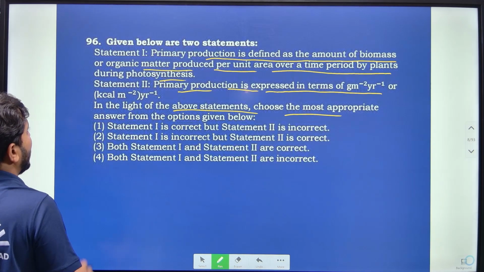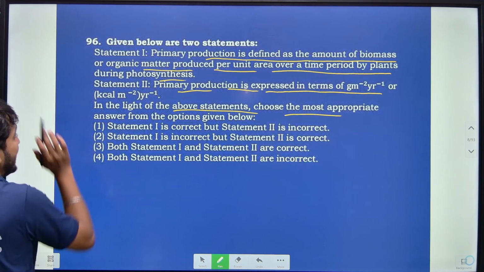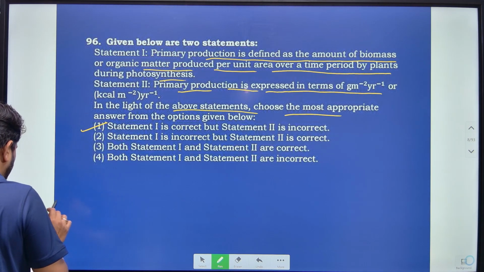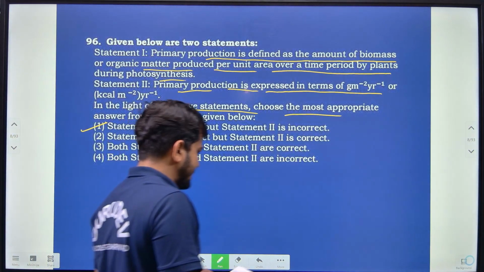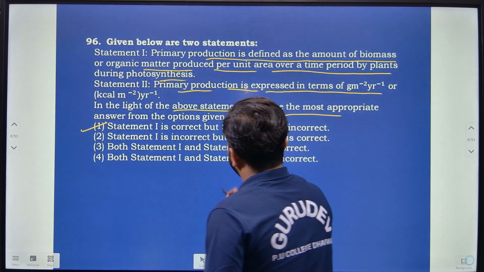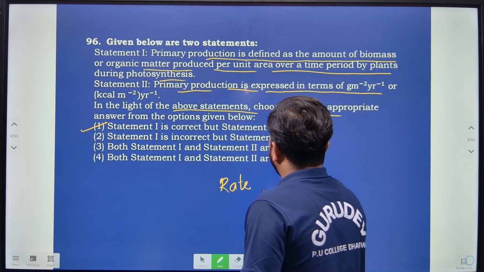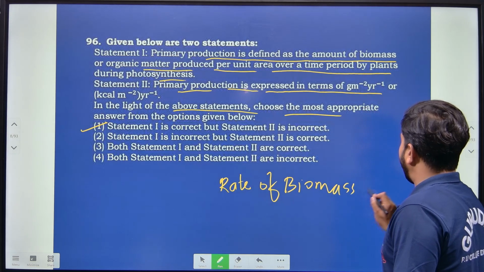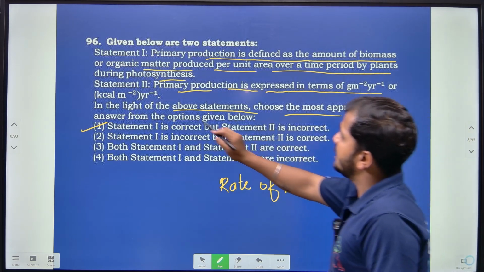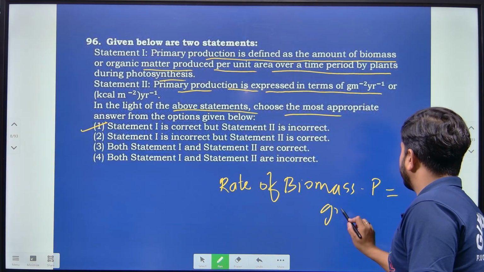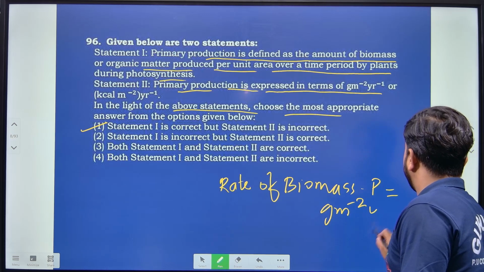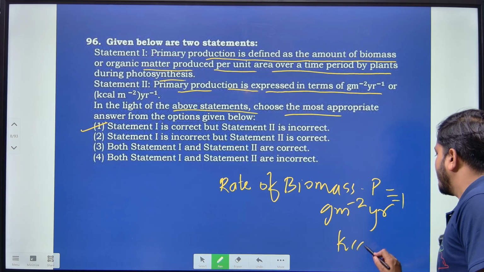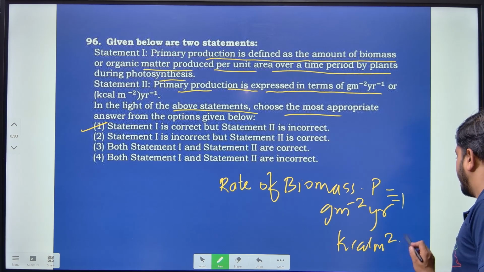So based on that, if I consider statement 1 is correct and statement 2 is incorrect, that is option 1, because the rate of biomass production can be considered as grams per square meter per year, and even kilocalories per square meter per year.